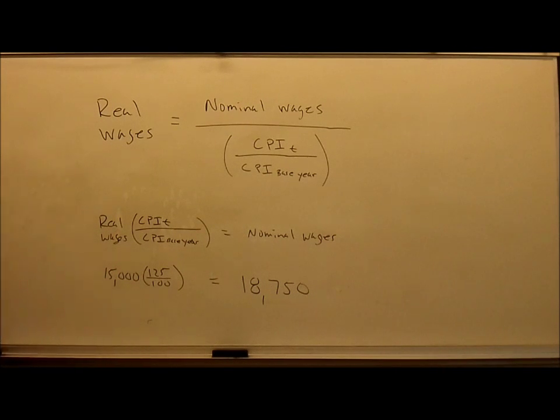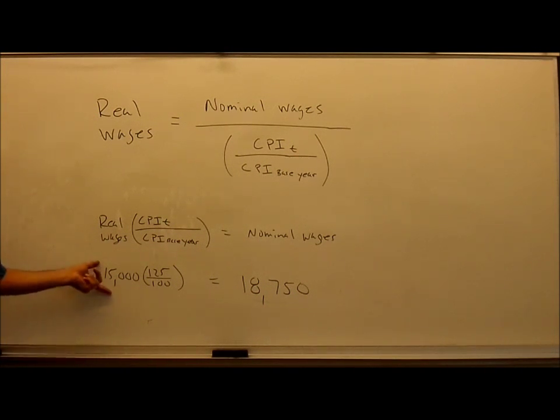So if I started working in 2012, I agreed that $15,000 was a salary that would compensate me for my wages and effort. But then in 2013, things have gone up in price, so things cost more. Because of that, I need to make more than $15,000 so that I can go buy that stuff that now costs more. This is how I would solve for how much more I need to make.